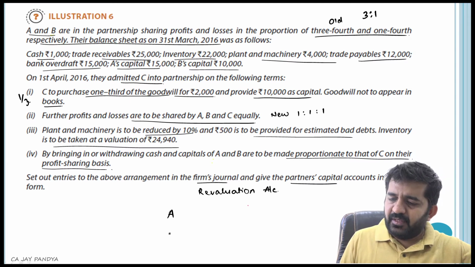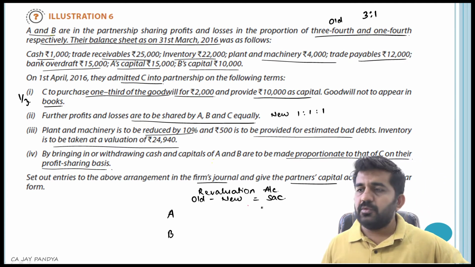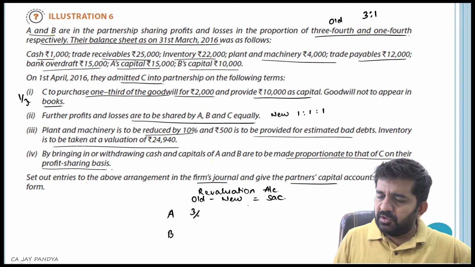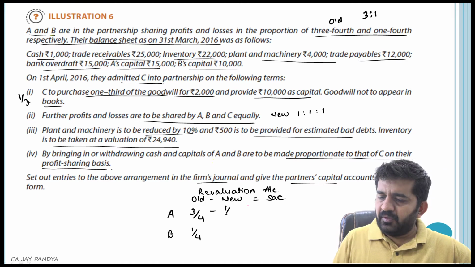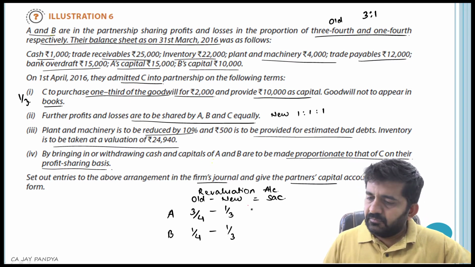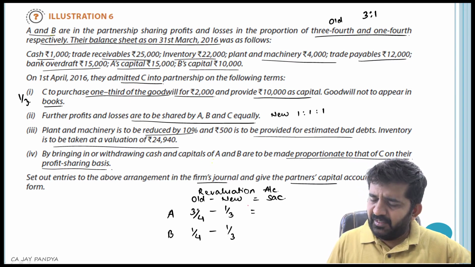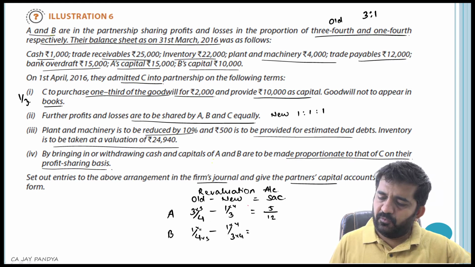So A and B were the original partners. Old minus new is equal to the sacrifice ratio. What was the old ratio? 3/4, 1/4. What is the new ratio? 1/3, 1/3. The LCM will be 12. 4 3s are 12, 3 4s are 12. This is 3 3s are 9 minus 4, 5 upon 12.